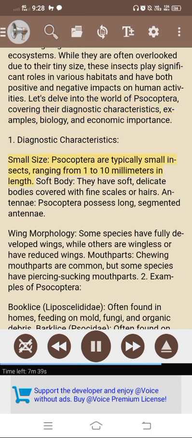1. Diagnostic characteristics. Small size. Psocoptera are typically small insects, ranging from 1 to 10 millimeters in length. Soft body. They have soft, delicate bodies covered with fine scales or hairs. Antennae. Psocoptera possess long, segmented antennae. Wing morphology. Some species have fully developed wings, while others are wingless or have reduced wings. Mouthparts. Chewing mouthparts are common, but some species have piercing-sucking mouthparts.